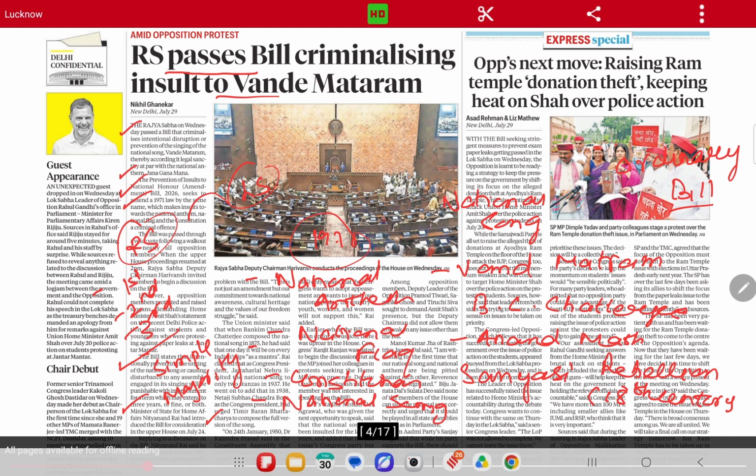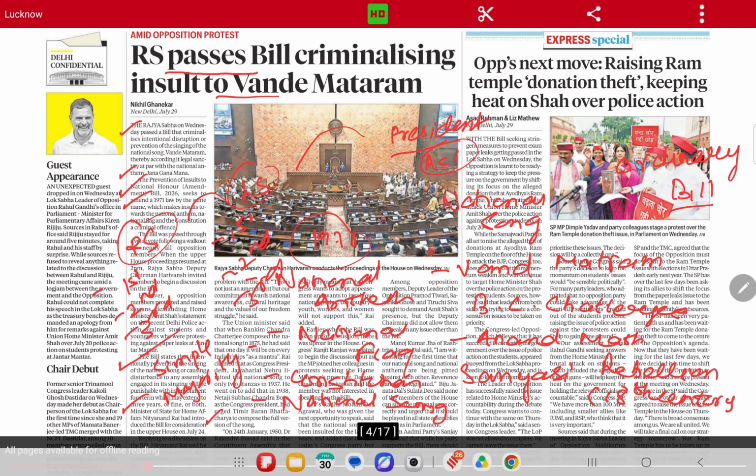In Lok Sabha again, the bill will go through three stages: first reading, second reading, third reading. And if the bill is passed by the Lok Sabha also with a simple majority, then the bill goes to the President of India for her assent. If the President of India gives her assent, the bill will become an act. Basically, it will become a law.